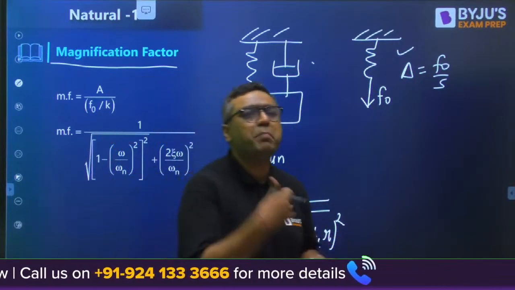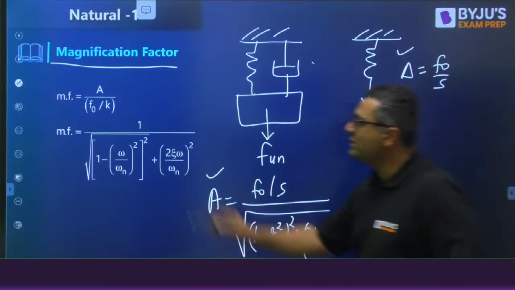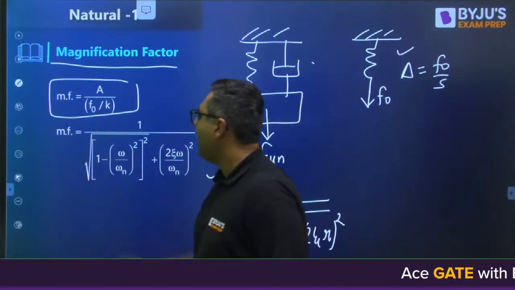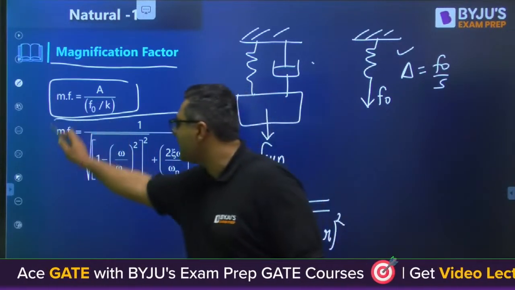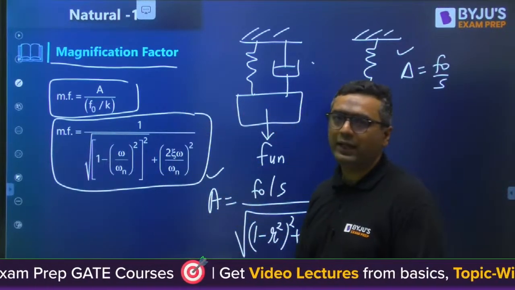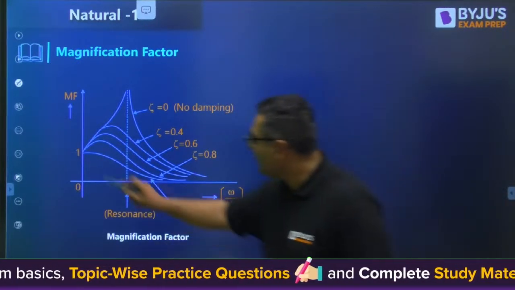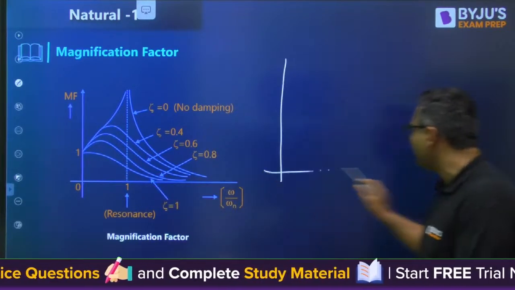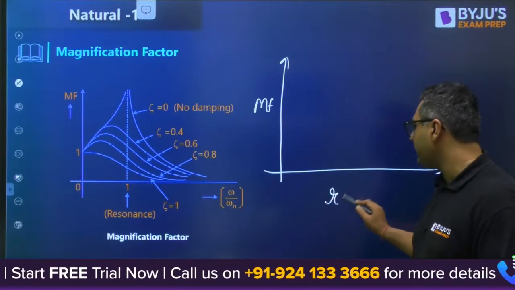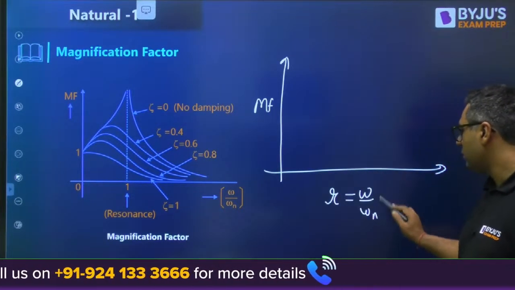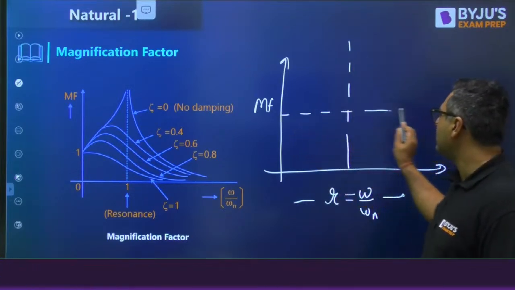Actually, it tells how bad this vibration system is as compared to that. So that ratio is A by F naught by k, and you know F naught by s will cancel out, and you will get this as the magnification factor. My dear, graphically we can show it like this. On the y-axis you make the magnification factor, on the x-axis you show r, that is omega by omega n, and this is r equal to 1. This is magnification factor equal to 1.